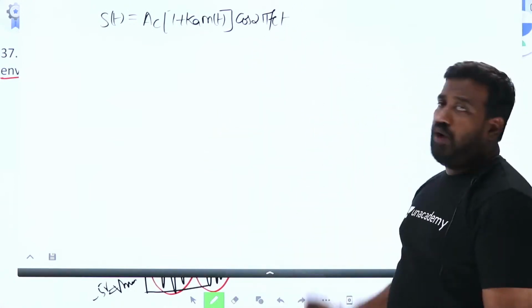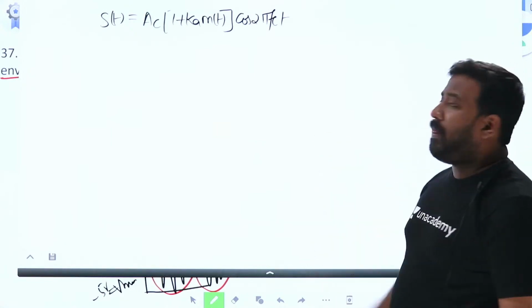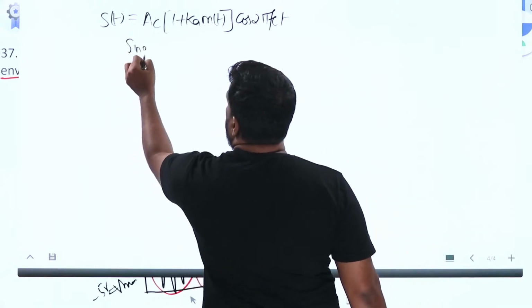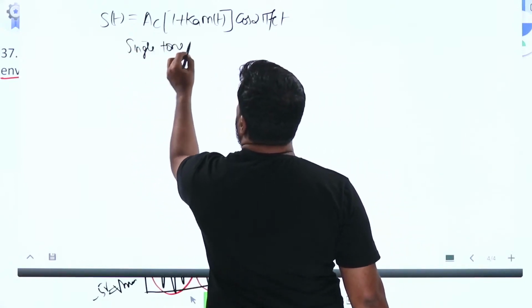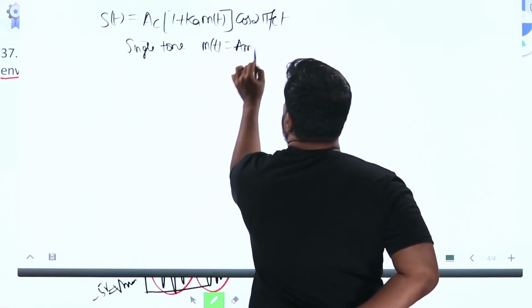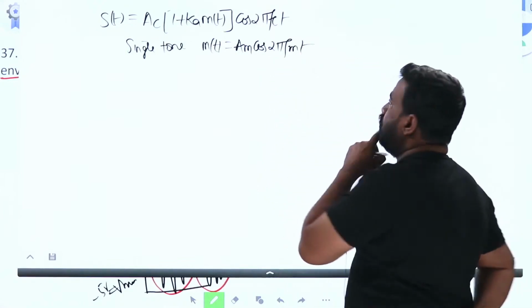This is the time domain equation of an AM signal. If you are going for single tone modulation, m of t is equal to AM cos 2 pi fmt.